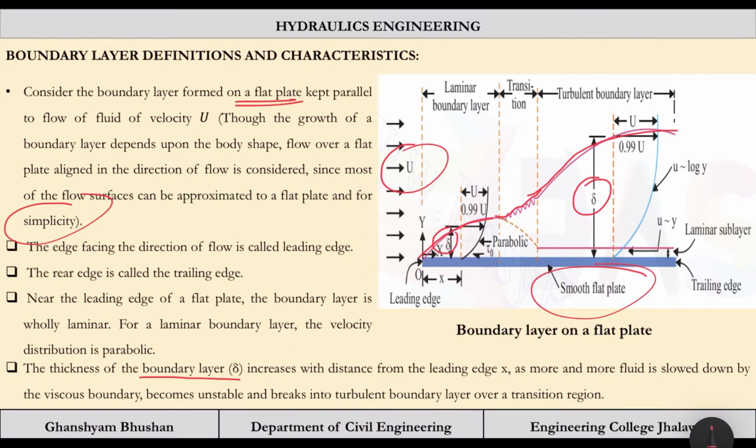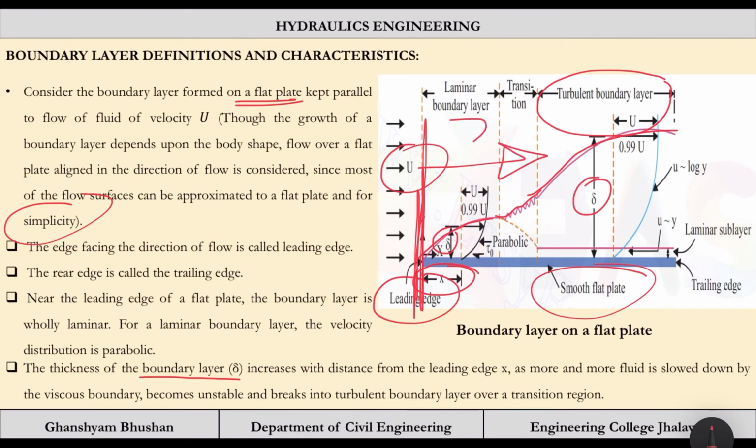Here it is very small, and as we have moved forward from the leading edge, due to huge turbulence, the thickness of the boundary layer increases towards the trailing end as x is increasing. We are taking x as reference, and as we move to some x, delta is going to increase, because as we move forward, more fluid is slowed down or retarded due to the viscous boundary, because of the no-slip condition.